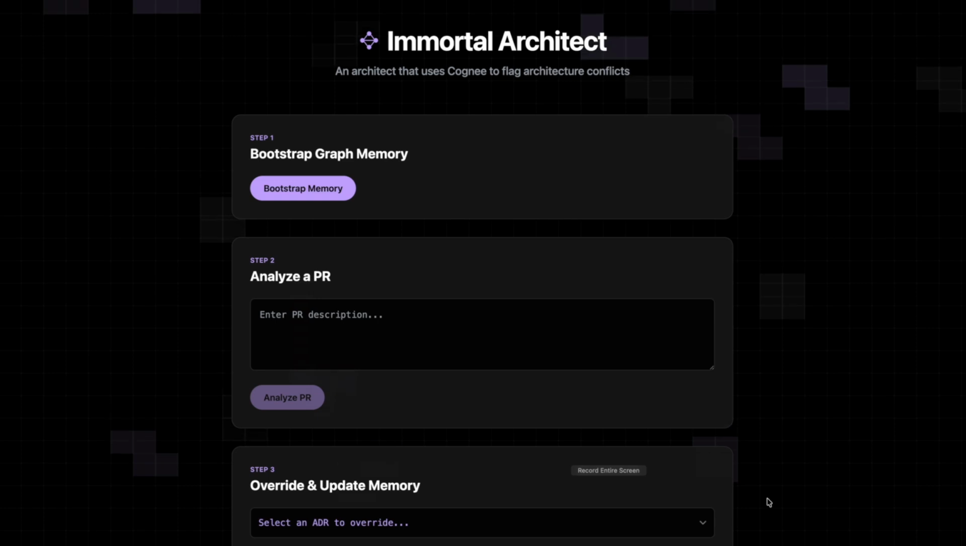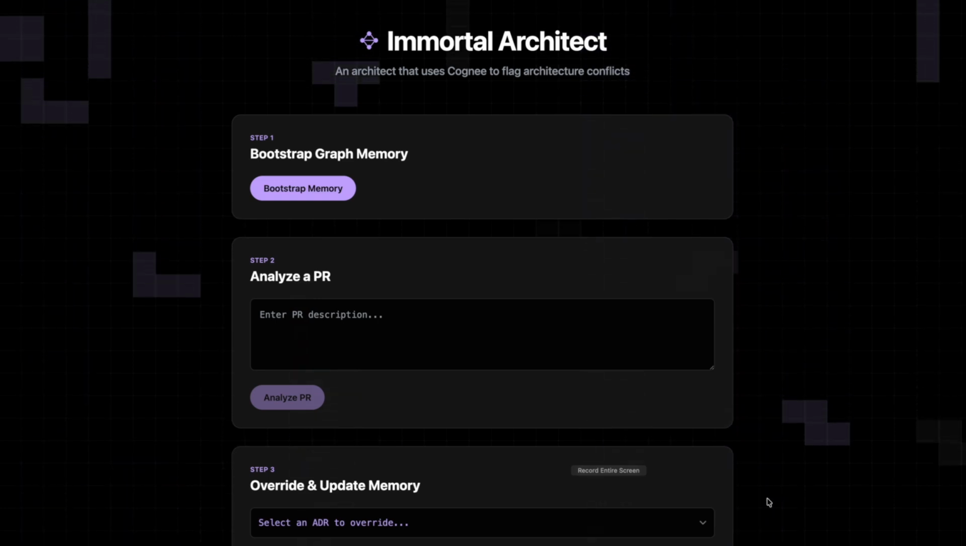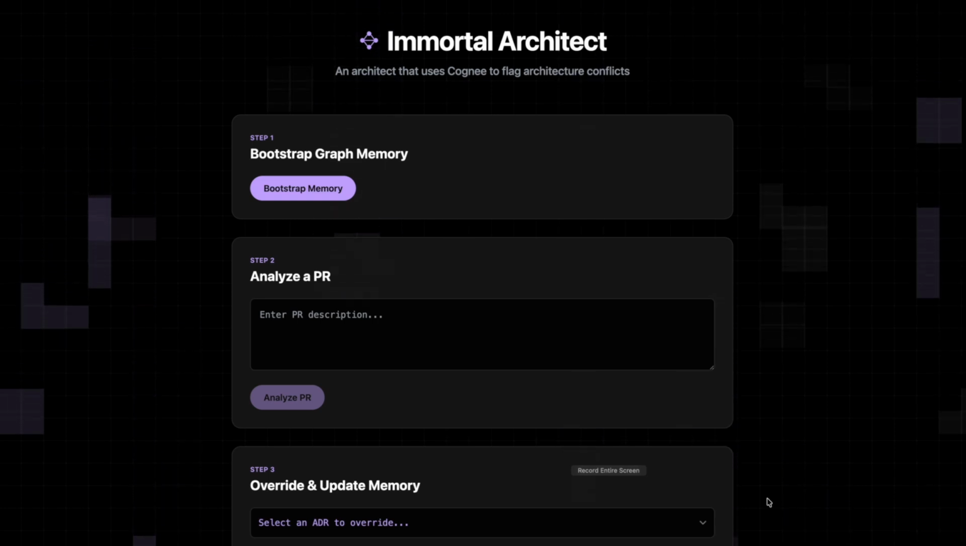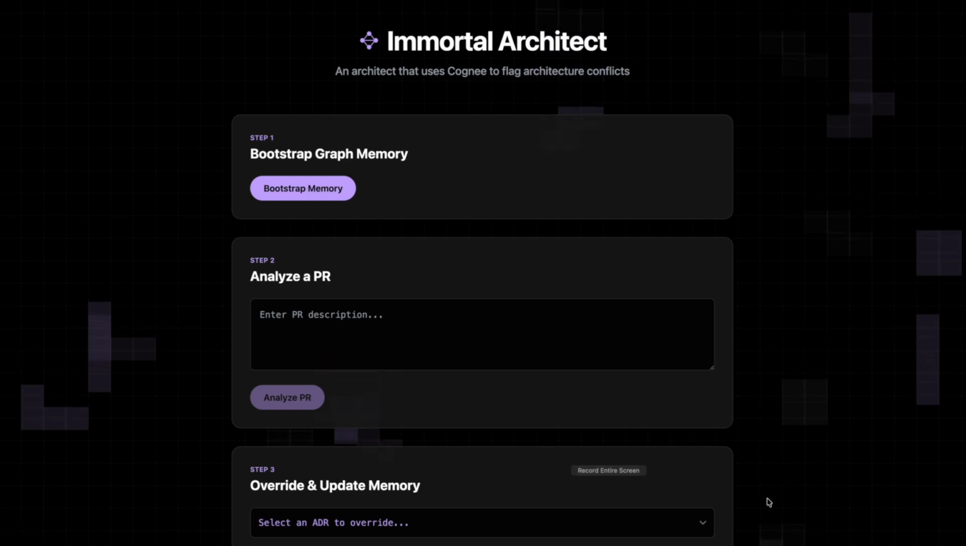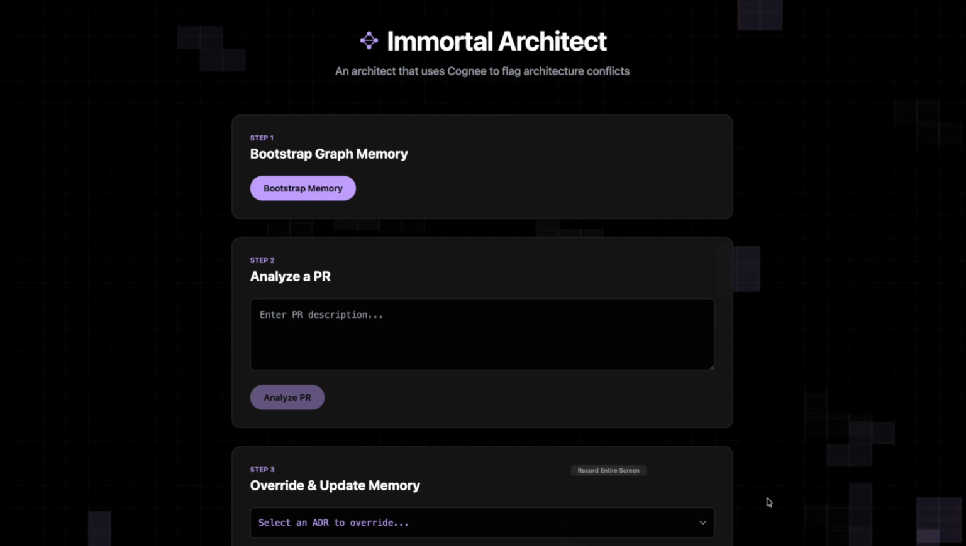Every engineering team makes an architecture decision, like why we banned MongoDB, why we don't use local storage, why we chose WebSockets over polling. But that knowledge usually lives in someone's head or is buried in a Slack thread that nobody reads. Now, a new PR can quickly violate an old decision because nobody remembers why it was made.